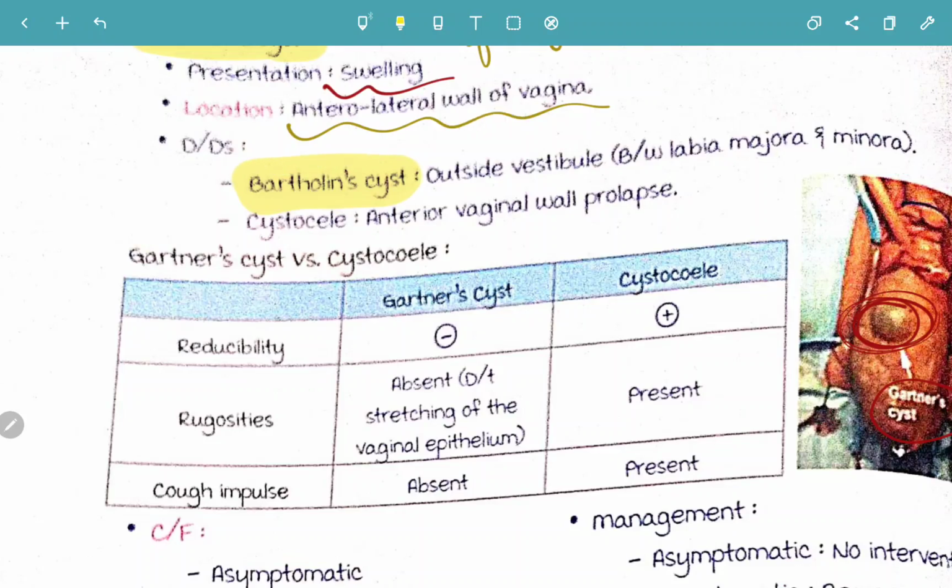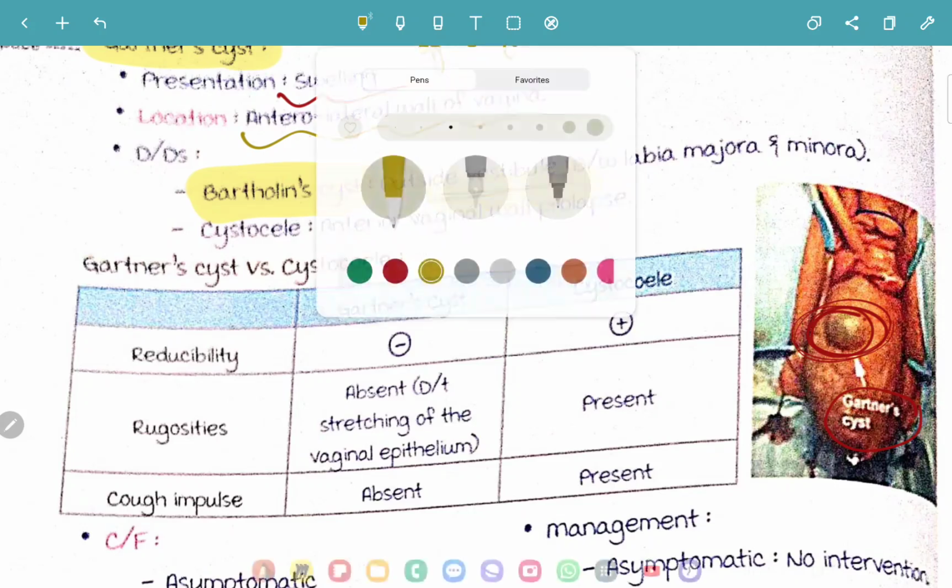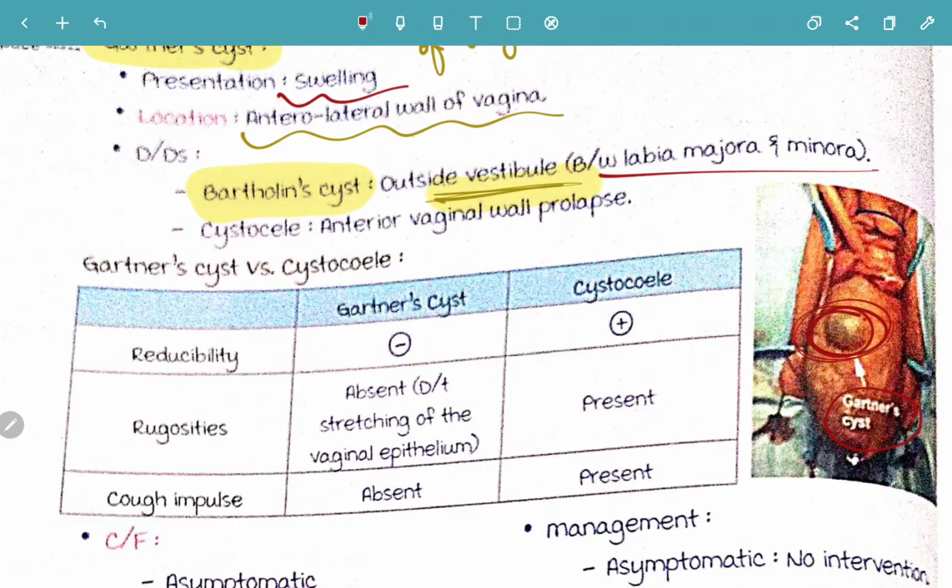Generally all the students will be confused between Gartner's cyst and Bartholin's cyst. Gartner's cyst is always present in the anterolateral wall of the vagina, keep in mind, whereas Bartholin's cyst will be present outside the vestibule, that is between the labia majora and the labia minora.